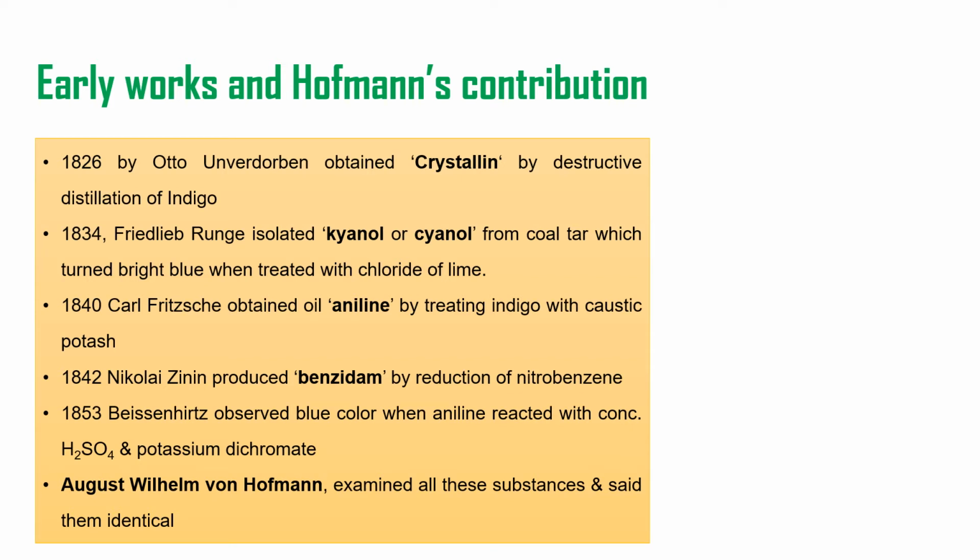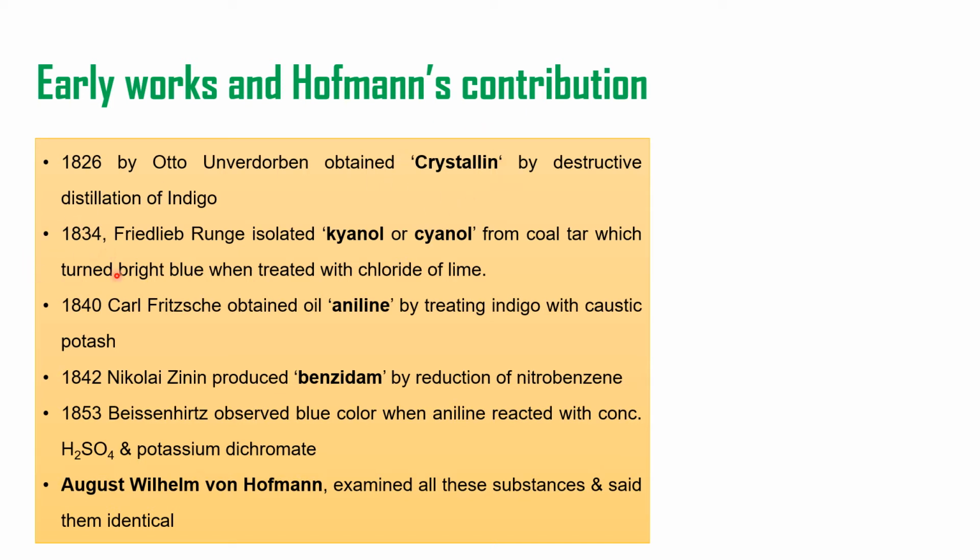In the early days of discovery of aniline, several scientists contributed to it. In 1826, Otto Unverdorben obtained one substance by destructive distillation of indigo and named it crystallin.